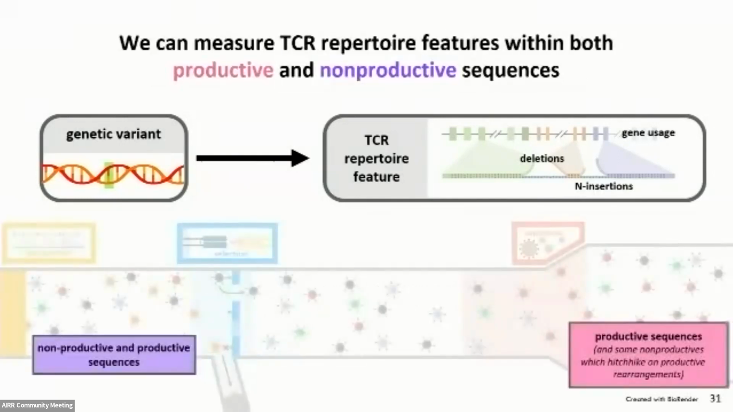And additionally, we can measure TCR repertoire features separately between both productive and non-productive sequences. And if we think back to our water pipe analogy, the TCR generation process is constantly spitting out both non-productive and productive sequences. But because non-productive sequences do not generate proteins that participate in the selection process, we can think of them as not passing the selection filter. And so later on in the pipe, towards the pink spot, we will only be observing productive sequences in addition to non-productive sequences, which are hitchhiking within a T cell that has a productive rearrangement.